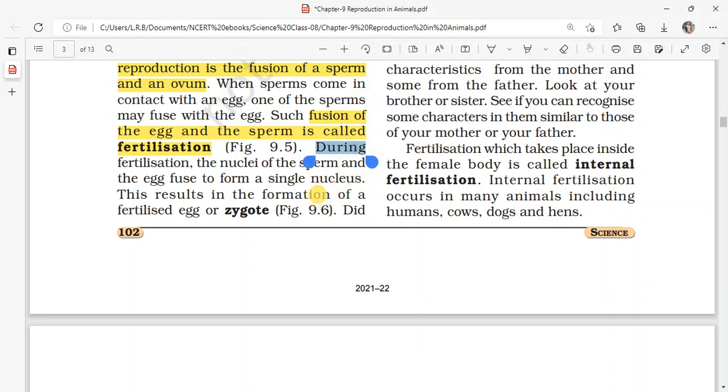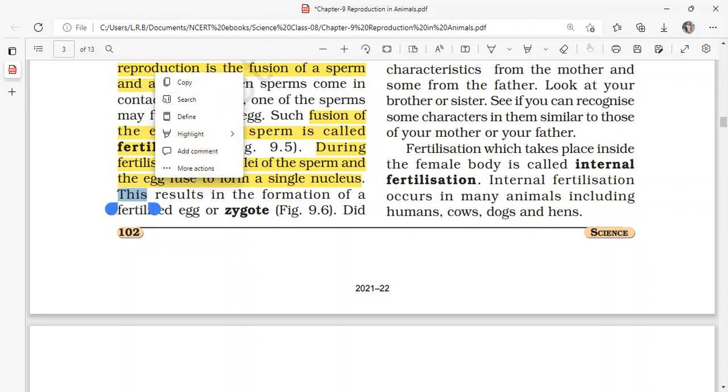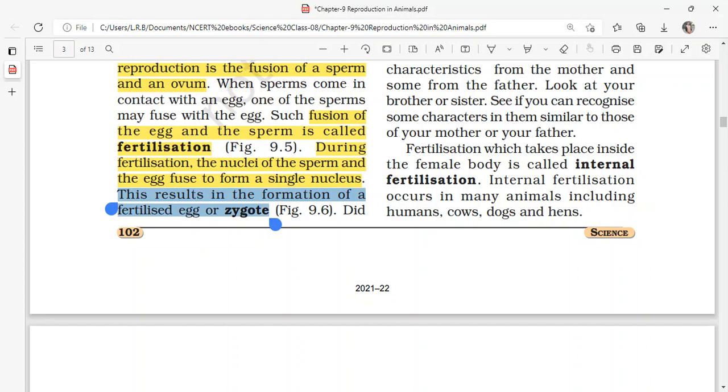Both the nucleus of the sperm cell and the egg cell mix together and result in a single nucleus. This fertilized egg, which has a single nucleus combined from the sperm and the egg, is called a zygote.